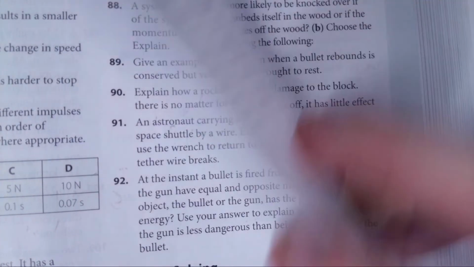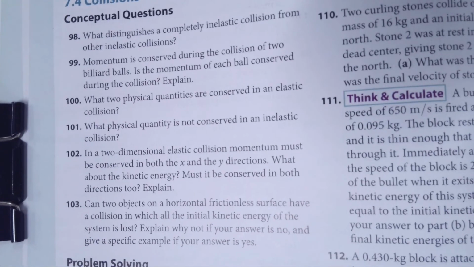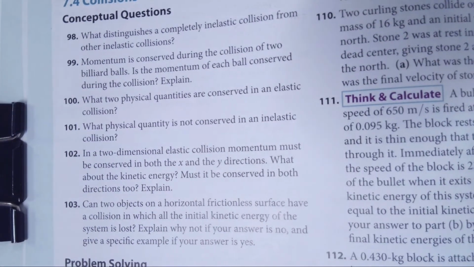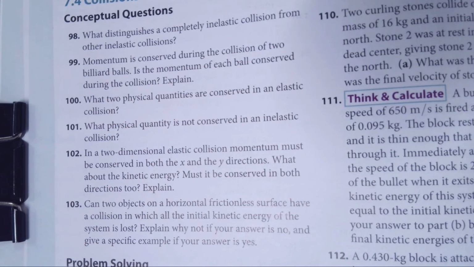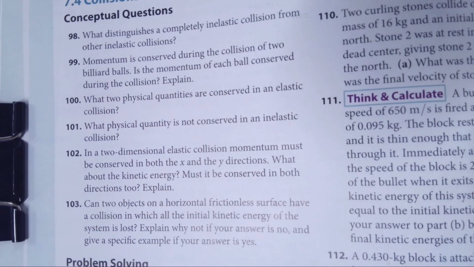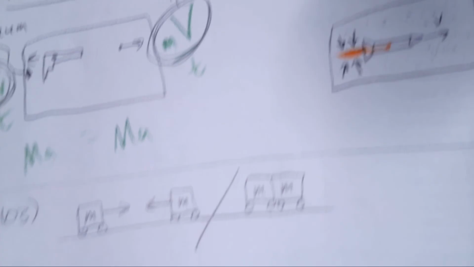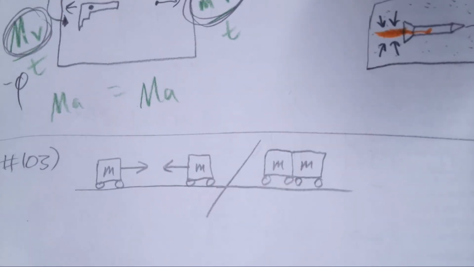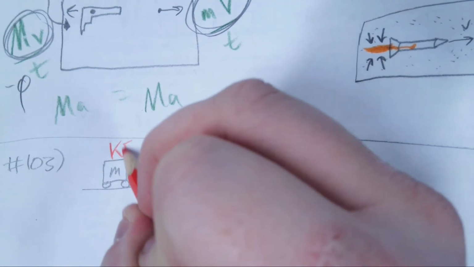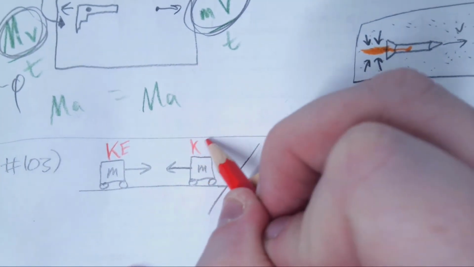The last one we're going to look at here is number 103, which is talking about collisions. And it says, can two objects on a horizontal frictionless surface have a collision in which all the initial kinetic energy of the system is lost? Explain why or why not. So let's first look at an example of two objects that would have some amount of kinetic energy. Remember, kinetic energy is a scalar. There is no direction. So here we have some kinetic energy, and here we have some kinetic energy.